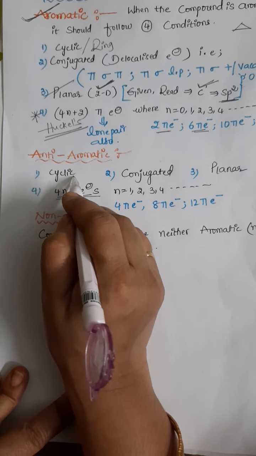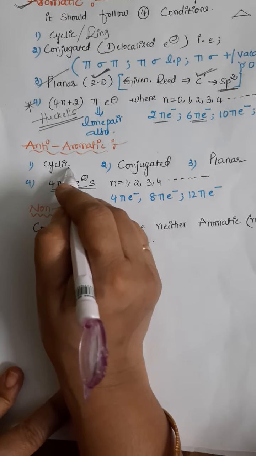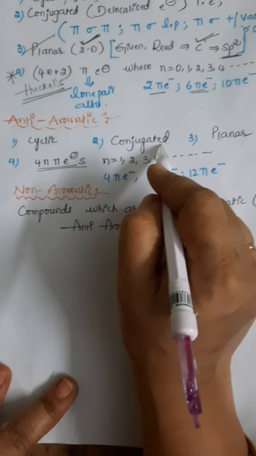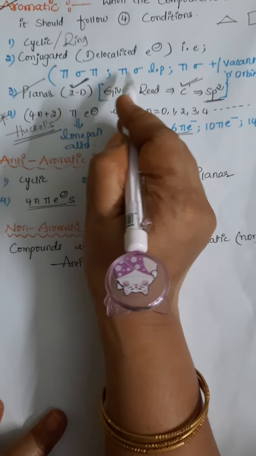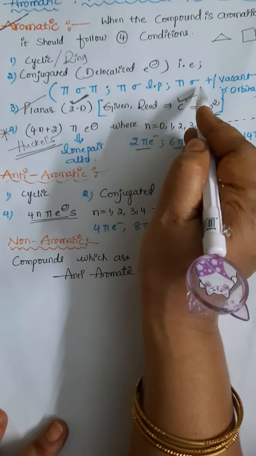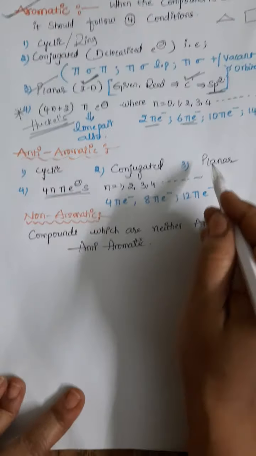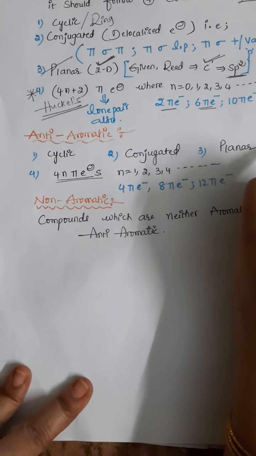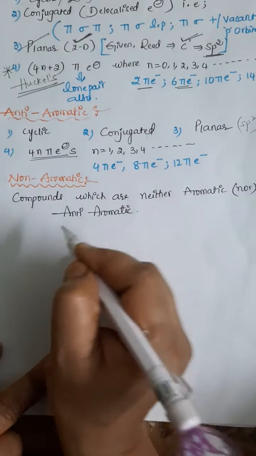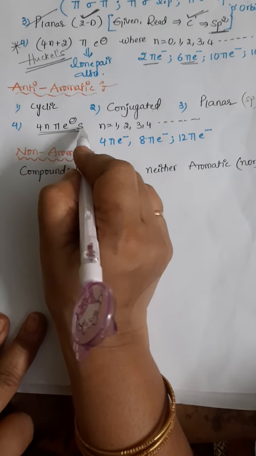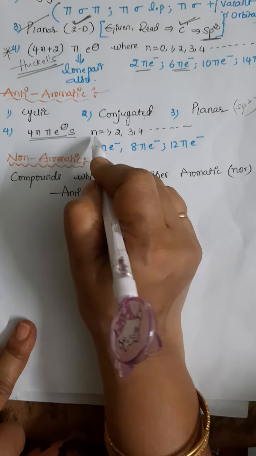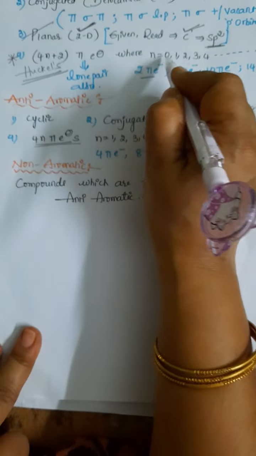First condition, cyclic, nothing but a ring-like structure should be there. Conjugated is nothing but pi sigma pi, or pi sigma lone pair, or pi sigma positive charge, that is, containing a vacant p orbital. Third condition is planar. Planarity is nothing but the carbon should possess sp2 hybridization. Then 4n pi electrons, where n is not taken as 0.